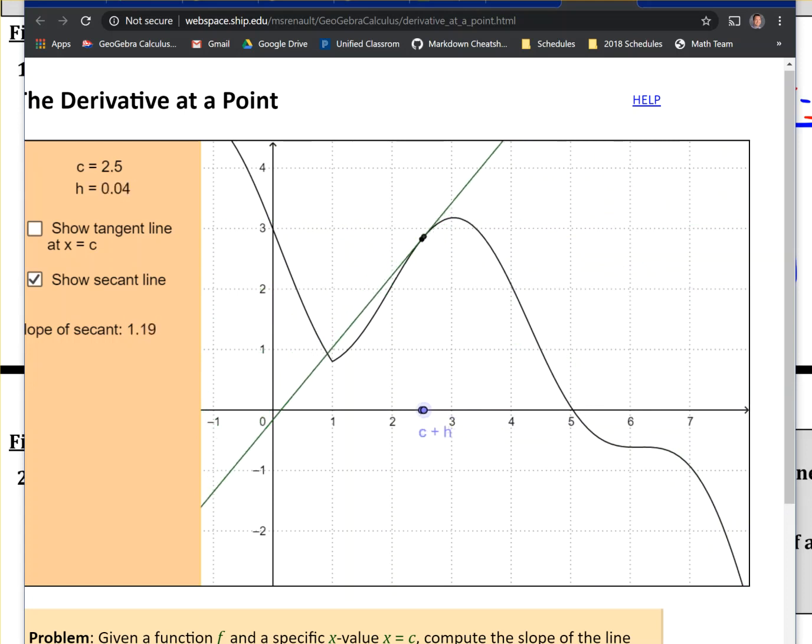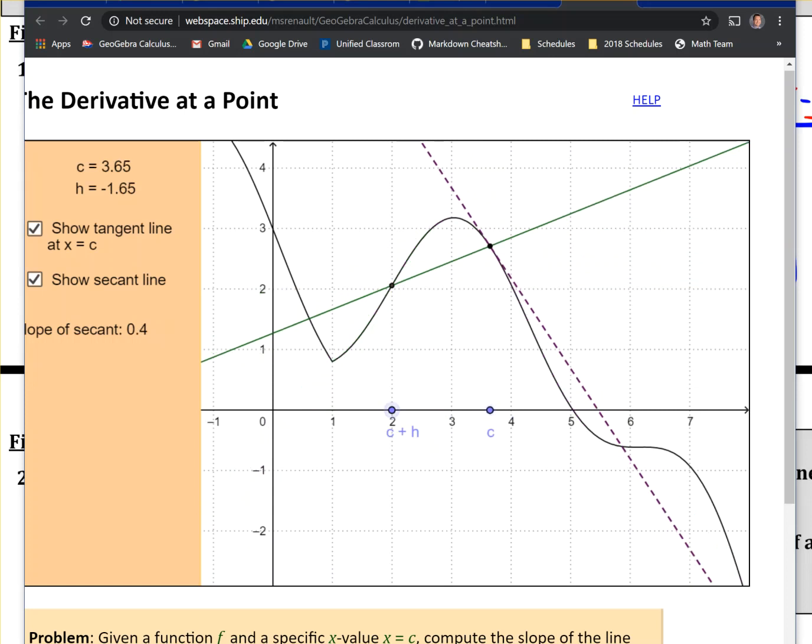Now, when it's on, notice it disappears because it's not looking at the limit. It's just looking at the value, and it's undefined at that point. But the limit will not be undefined. So if I show the tangent line, that dotted line, notice as I move this point closer and closer and closer, it doesn't matter from the right or from the left, I get closer and closer to that dotted line. Similarly, from the left, I get closer and closer to the dotted line. So similarly, if I look over here, I get closer and closer to that dotted line.